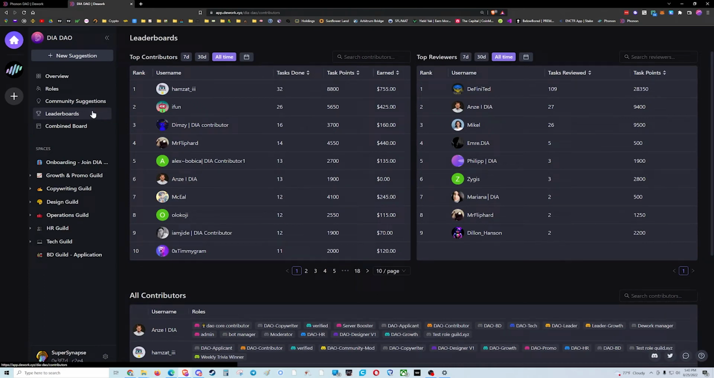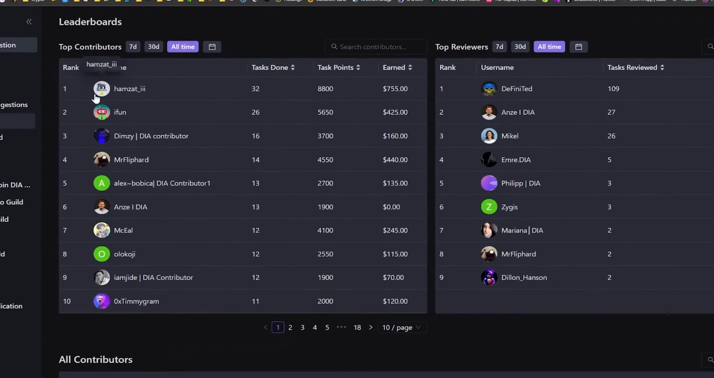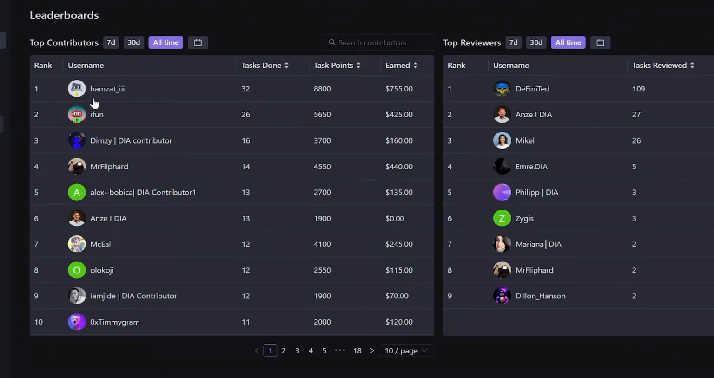One of the really powerful tools as well is leaderboards. When we have this established, it'll really help us understand how we're working as an organization. So to dive into that a little bit, you can see here there's a user named Hamzat. He's finished 32 tasks. He's earned 8,800 task points, and that has amounted to roughly $755.